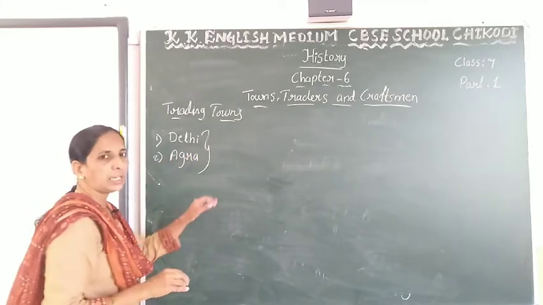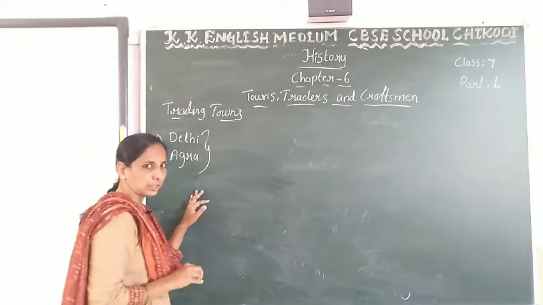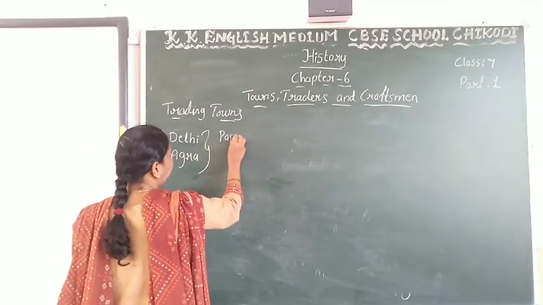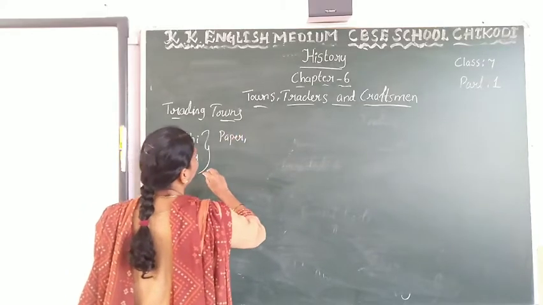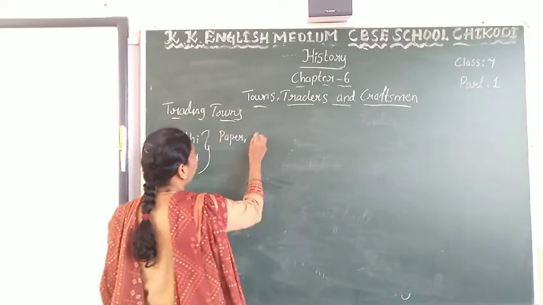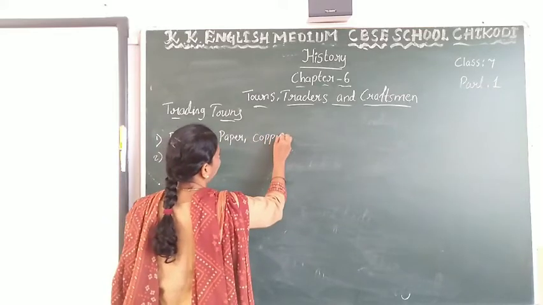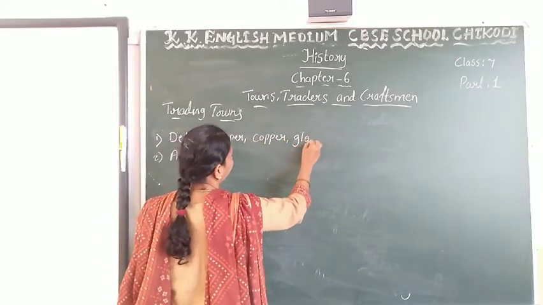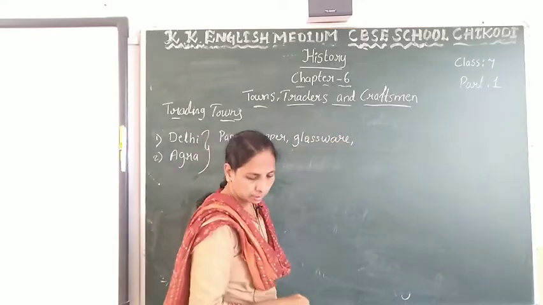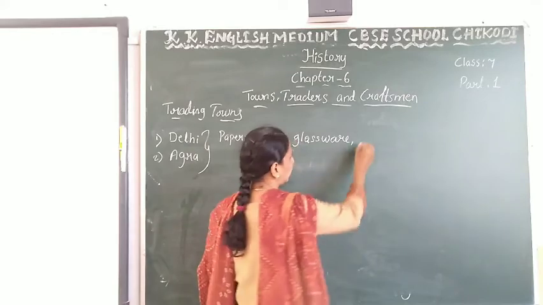These regions manufactured paper, copper, glassware and also brass utensils.